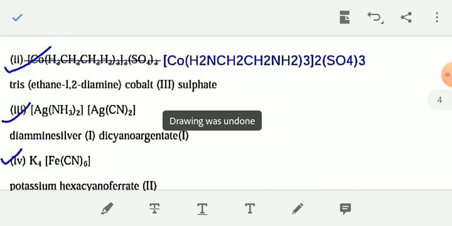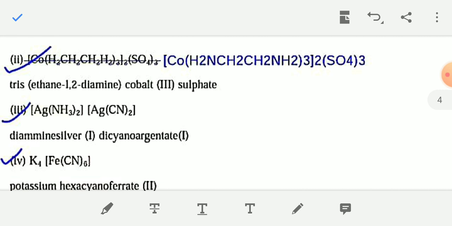Next type of ligand: NH2CH2CH2NH2, this is ethylenediamine, in [Co(en)3]2(SO4)3.